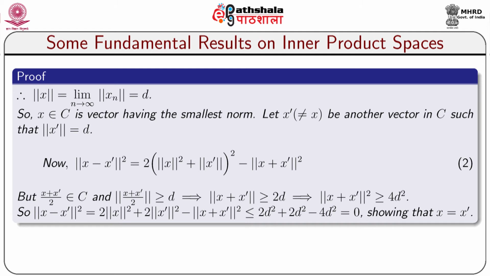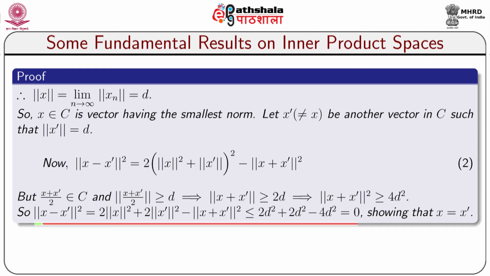Let x dash, which is not equal to x, be another vector in C such that norm of x dash equals d. Again, by the parallelogram law, we see that norm of x minus x dash whole squared equals 2 into norm of x squared plus norm of x dash squared minus norm of x plus x dash squared. As C is convex, (x plus x dash) by 2 belongs to C, and norm of (x plus x dash) by 2 is greater than or equal to d by the infimum property. So, norm of x plus x dash is greater than or equal to 2d, which implies that norm of x plus x dash squared is greater than or equal to 4d squared.